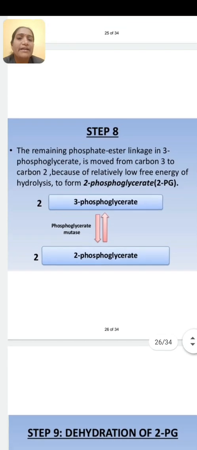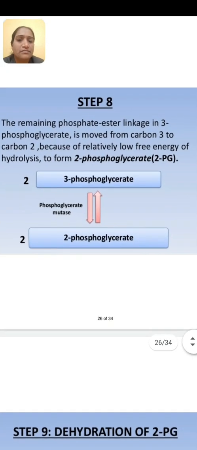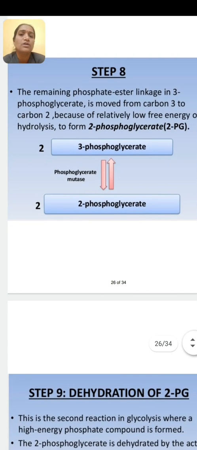Then step 8, 3-phosphoglycerate is converted into 2-phosphoglycerate. What happened here? Just shifting. The phosphate group attached at the third carbon atom gets shifted towards the second carbon, and hence the name is 2-phosphoglycerate.